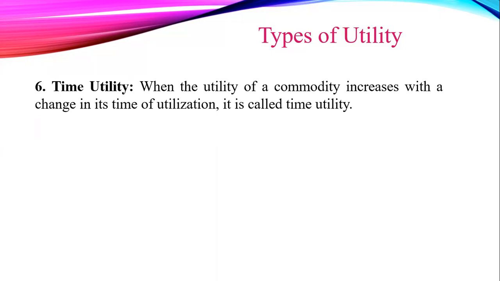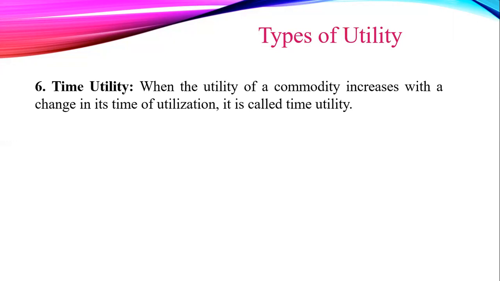Holding, storing, and preserving certain goods over a long period of time may lead to the creation of time utility for such goods, because utility increases when the commodity is available at a required time.